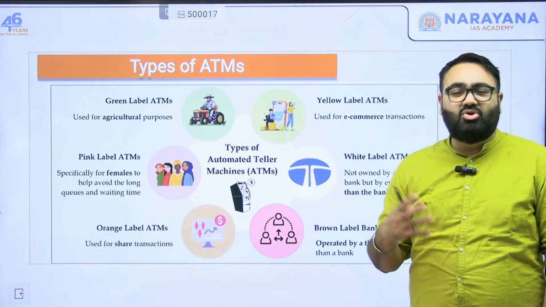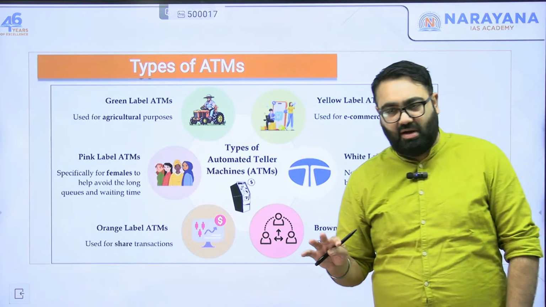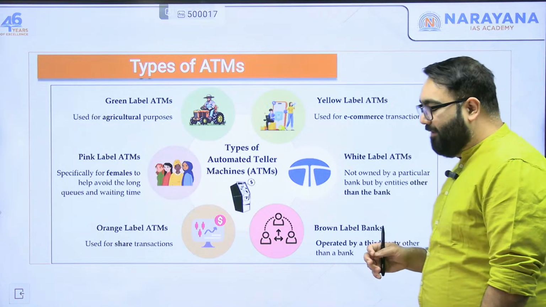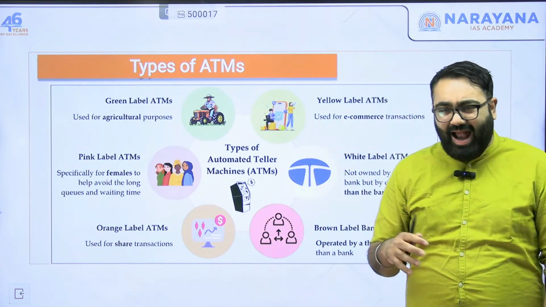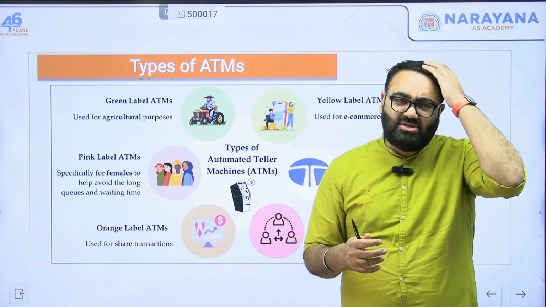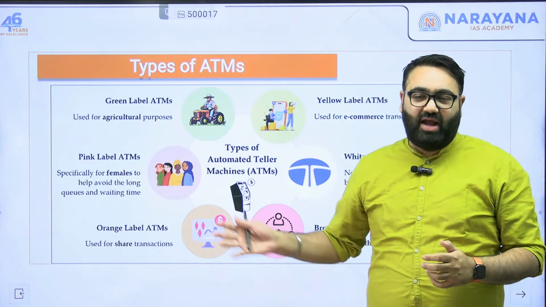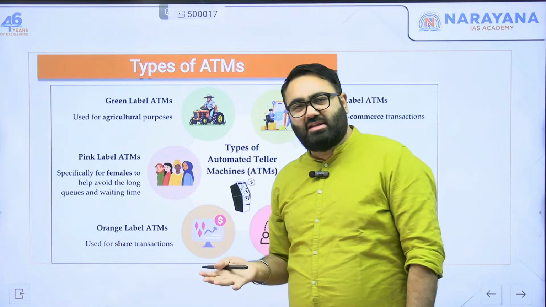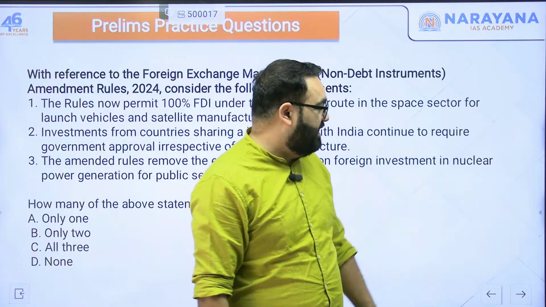But again, most of the ATMs in India are operated by banks only because they don't want to have any intermediary in between. See, for all of these things, if the bank is not doing this, they would have to pay a commission, they would have to pay some charges to some other company or organization, and they would not want to do that in any case. So avoiding that is usually the best strategy that the banks have, and that is why it's very, very rare that you would have these kinds of ATMs. You would hardly ever see a pink label ATM, etc. But these are things that I've seen around the world in other countries also. That is how the ATMs usually are operated.